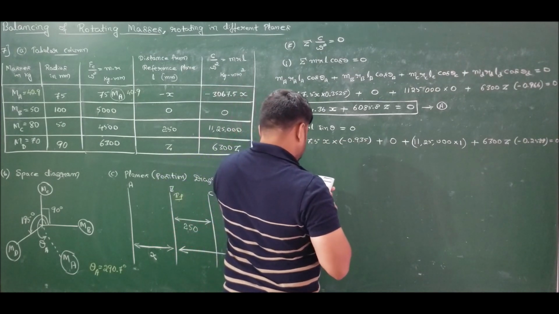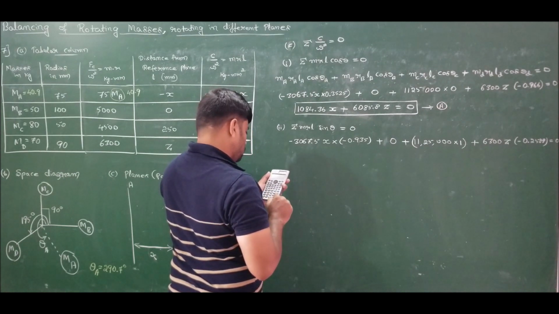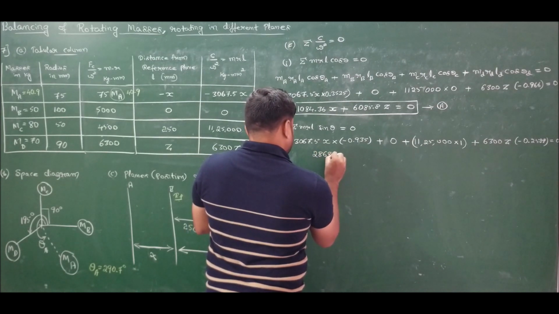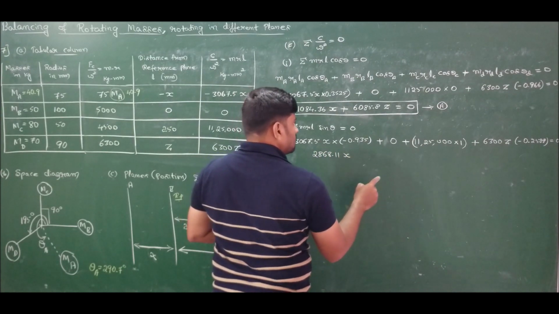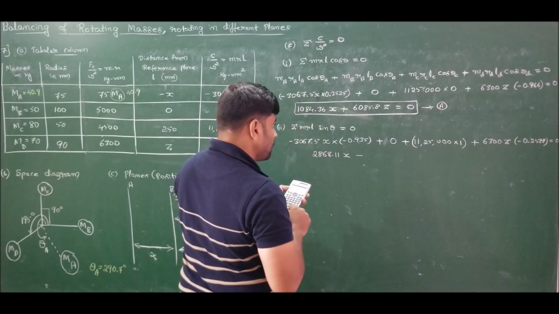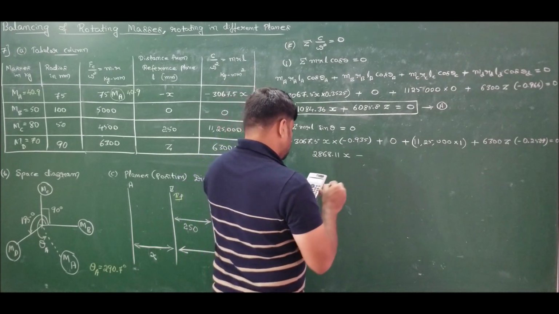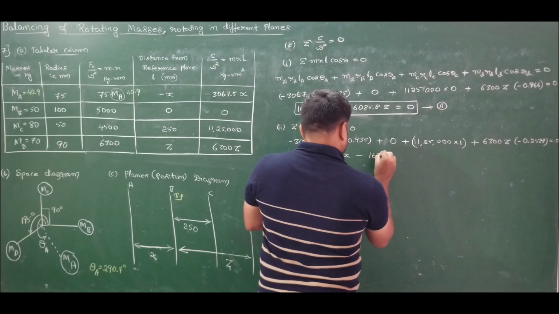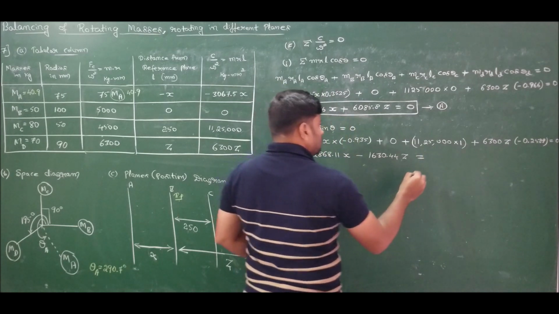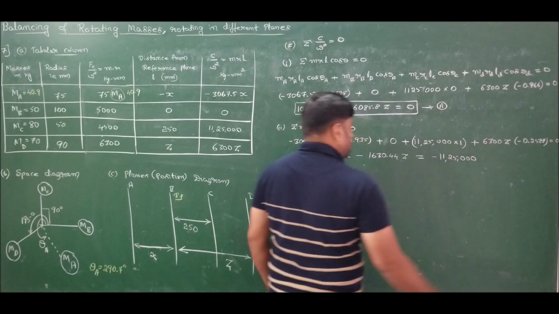So I will get 3067.5 into 0.935, which is 2868.11 X, plus minus 6300 into 0.2588, which is 1630.44 Z. This must be equal to minus 11,25,000.